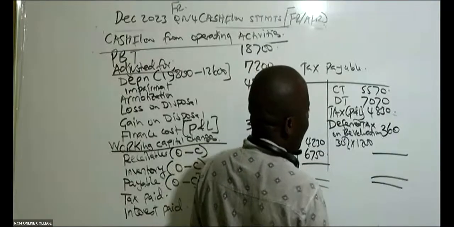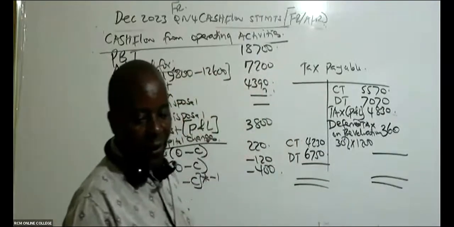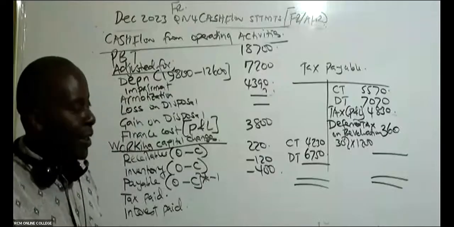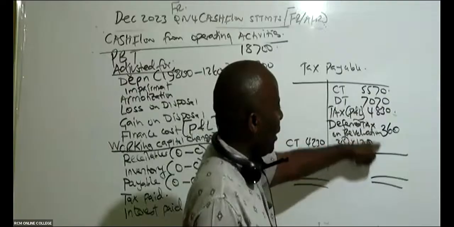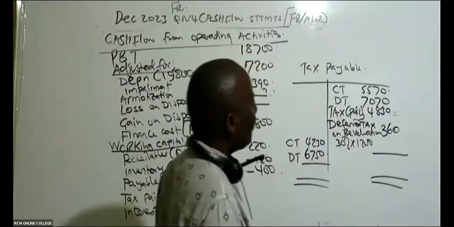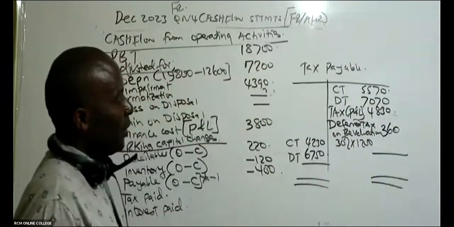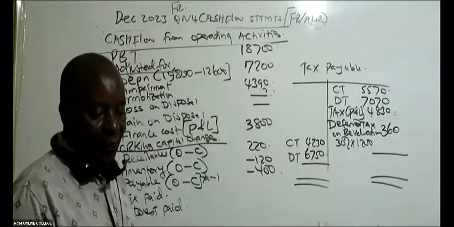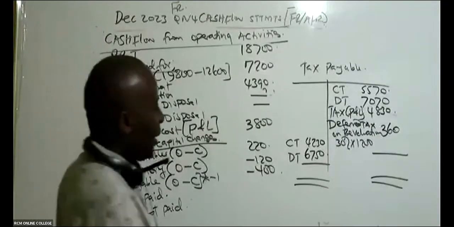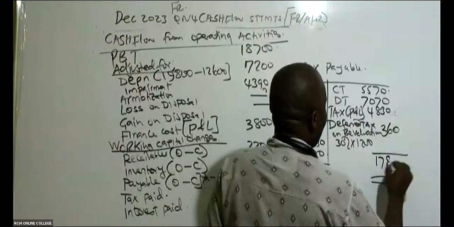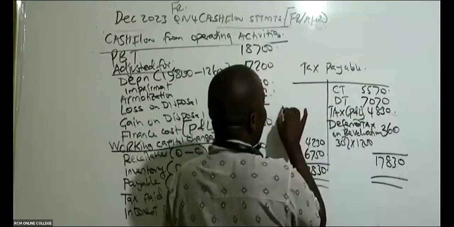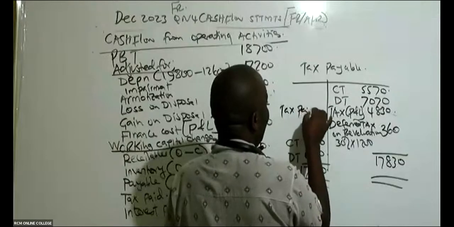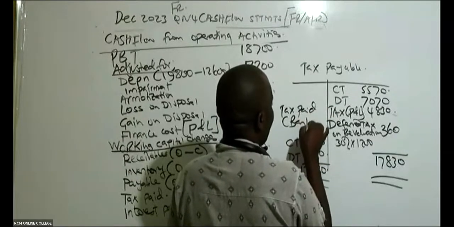Now give me the balancing figure. I don't know which side is heavier. Of course, it will be this side. Please add for me everything to be this side: 5570 plus 7070 plus 4830, 17830. The balance here will be tax paid. So in this case here, you credit your bank.